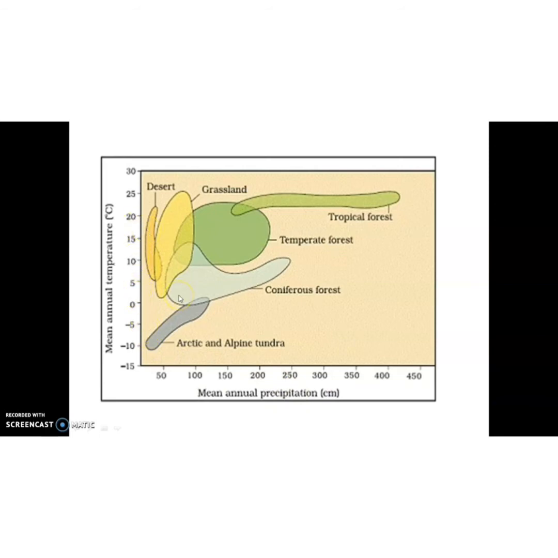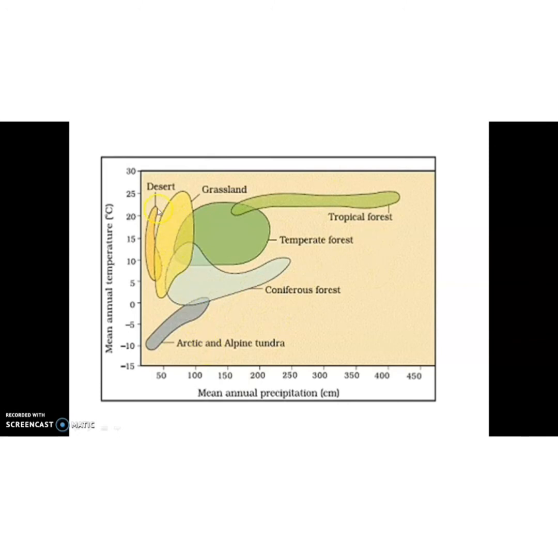So on the basis of this mean annual precipitation and mean annual temperature, different biomes had formed. Here we can see desert, grassland, temperate forest, tropical rainforest, temperate deciduous forest, then coniferous forest and Arctic and alpine tundra. Children, no need to explain the biology of each biome, but you can expect questions based on this graph. Okay, so analyze this graph well.